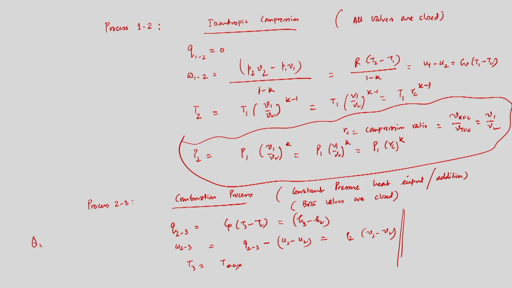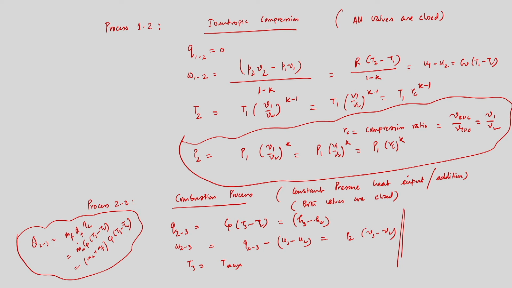Here, see, during the combustion process, I can write that Q2 to 3 will be equal to the mass flow rate of fuel, calorific value of the fuel, and combustion efficiency, that equals m dot, the mass flow rate of mixture, into Cp into T3 minus T2. This is the mass flow rate of mixture, that is mass flow rate of air plus mass flow rate of fuel, into Cp into T3 minus T2. So, this is the heat addition in the combustion process.